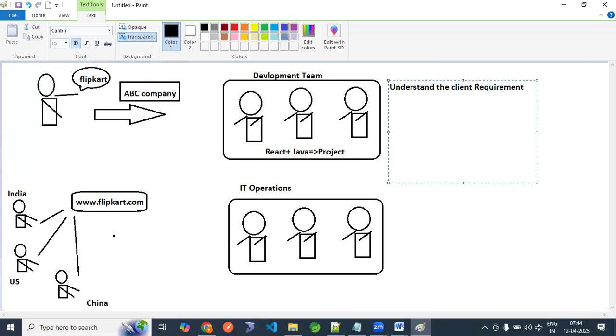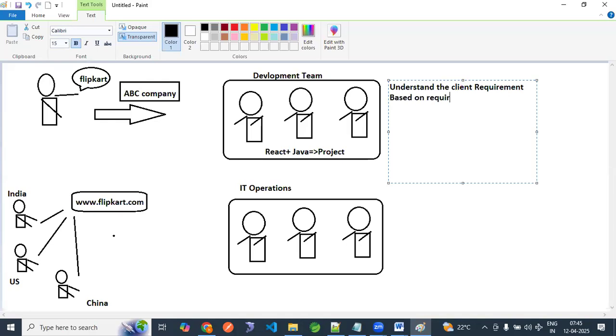This is the roles and responsibility. In interviews, people ask what your role and responsibility is, and people are not able to answer. You have to answer that way: my role and responsibility is to understand the client requirement. For that, we connect with the client to gather the requirement. Not the whole development team, one person will be the Scrum Master. In between customer and development team, the Scrum Master gathers the requirement and explains it to you. Maybe there is no Scrum Master, then one team lead will gather and understand the client requirement. Based on the requirement, write the code.